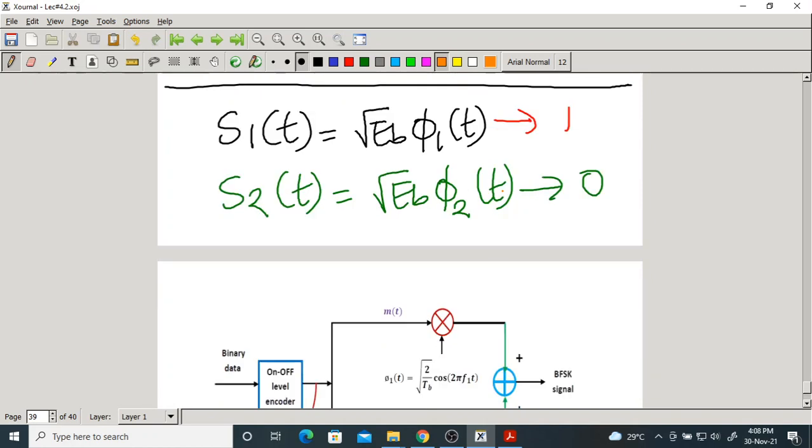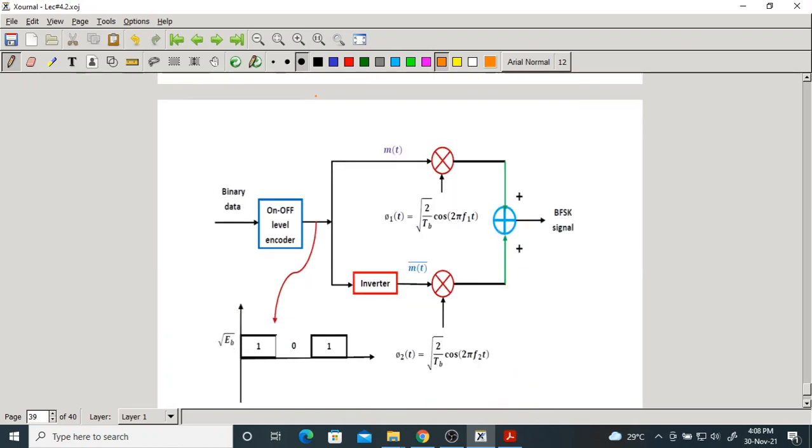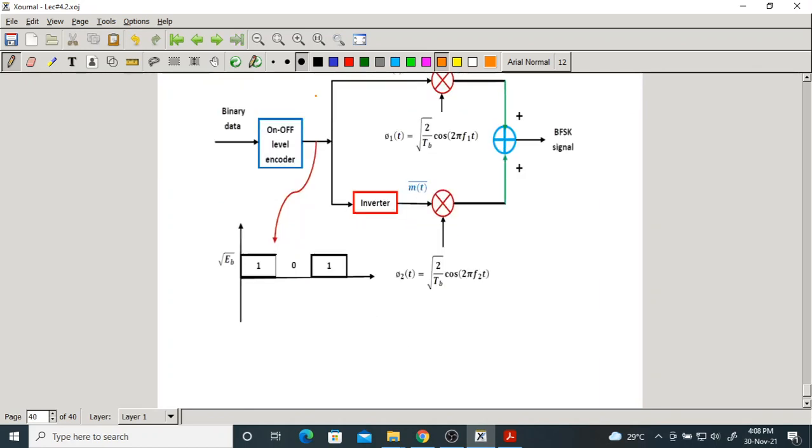Now here, how do we generate these waveforms S1 of t and S2 of t? Here we use the on-off line code. On-off means 1 means 1, 0 means 0. This is binary data, on-off signaling. In BPSK we took polar.